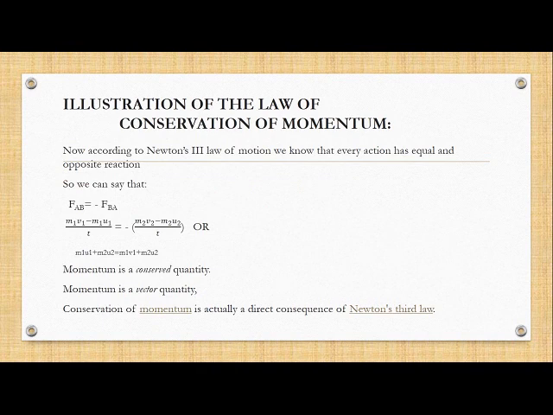Now children, just now I told you that when the two balls collided with each other, very important, Newton's third law comes into action. Action and reaction, and due to this action and reaction, the force changes. There is an exchange of force due to which the momentum also changes. So we can say that FAB is the force exerted by the blue ball on the yellow, the force exerted by body A on B. So this will be action.